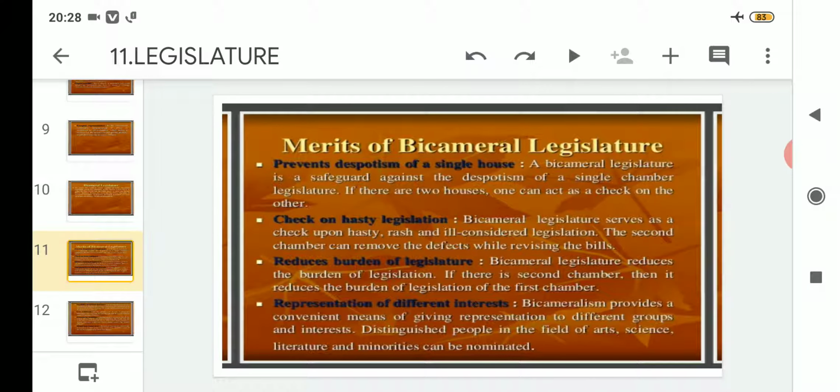After that, we went through four advantages or merits of bicameral legislature. Number one, it prevents despotism by a single house. Number two, it checks hasty legislation. Number three, it reduces the burden on the legislature because there are two houses and the workload is distributed evenly. And last but not least, it has representation of different interests. So with this, we have come to the end of today's topic. I hope that whatever points we read today are now clear to you.